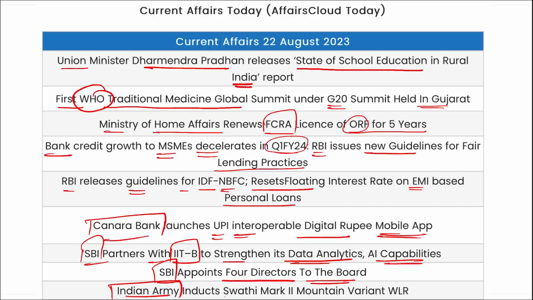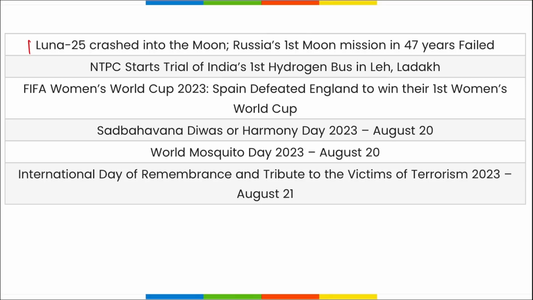Indian Army has inducted Swati Mark II mountain variant WLR. Next is Luna 25. It has crashed into the moon, and Russia's first moon mission in 47 years has failed. NTPC has started the trial of India's first hydrogen bus in Leh Ladakh.